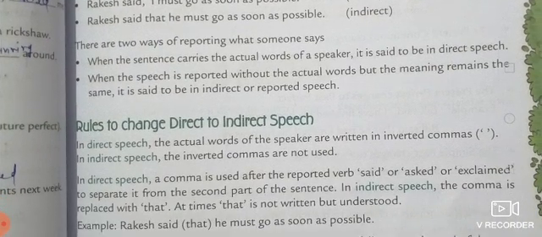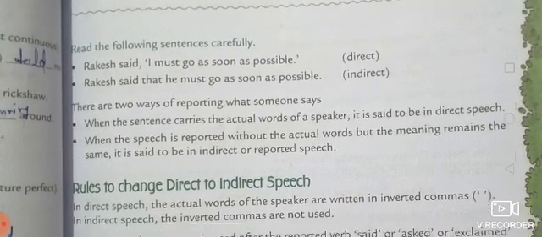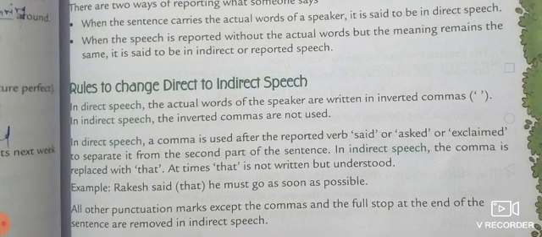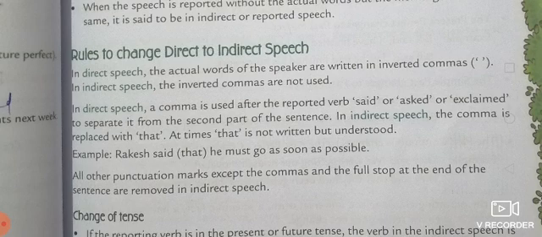So let's see the rules for changing direct to indirect. In direct speech, the actual words of the speaker are written in inverted commas, while in indirect speech the inverted commas are not used. We remove the inverted commas. In direct speech, a comma is used after the reporting verb, said or asked or exclaimed, to separate it from the second part of the sentence. In indirect speech, the comma is replaced with "that", which at times is not written but understood.